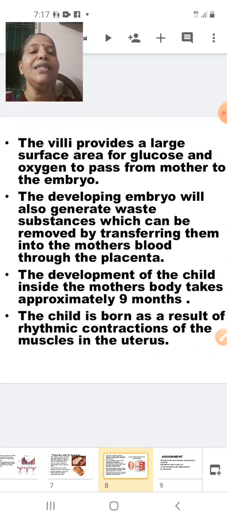The villi provide a large surface area for glucose and oxygen to pass from mother to the embryo. The developing embryo also generates waste substances which can be removed by transferring them into the mother's blood through the placenta. The development of the child inside the mother's body takes place for approximately 9 months. The child is born as a result of the rhythmic contraction of the uterus. There will be slow rhythmic contraction of the uterus, which will slowly expel the child out through the cervix. The cervix will widen and the vaginal canal will widen and the child will be expelled out of the mother's body.